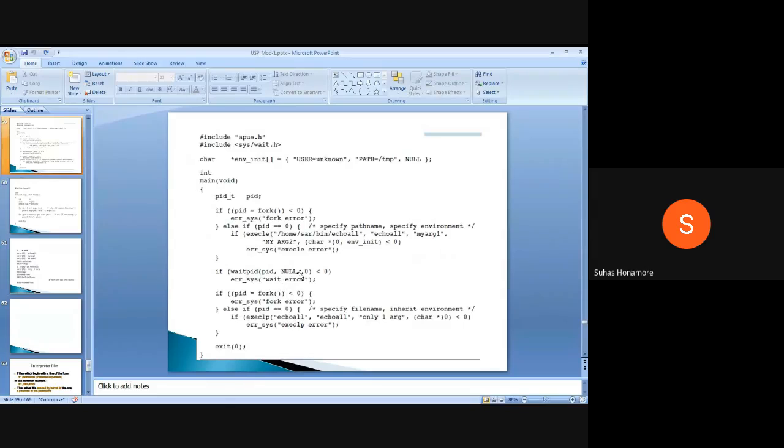Now the third one. After this wait, suppose this program is executed successfully and it returned some value. So this waitpid will stop waiting. It will come out of the waiting phase, and then it will execute one more fork. And the same thing again we are doing, but we are passing different arguments. Instead of execle, we are passing execlp now. So p means we directly give the file name. Here we are giving the file name. After that, again the zeroth argument is the file name only.